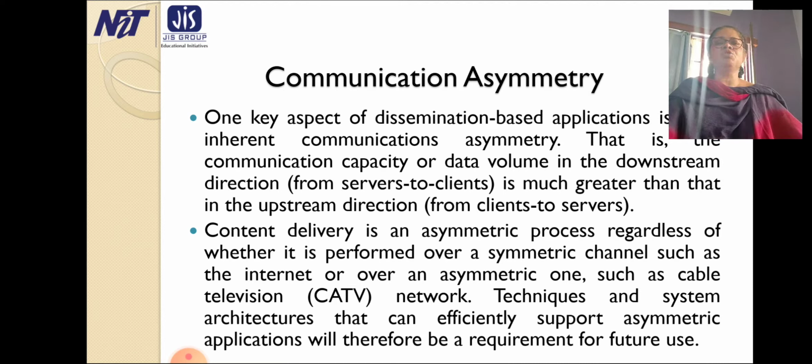What is the solution? The first point is ACK congestion control. In this solution, the TCP receiver detects the loss of ACK packets and sends the ACKs at a slower rate, thereby compensating for the asymmetry in the network.